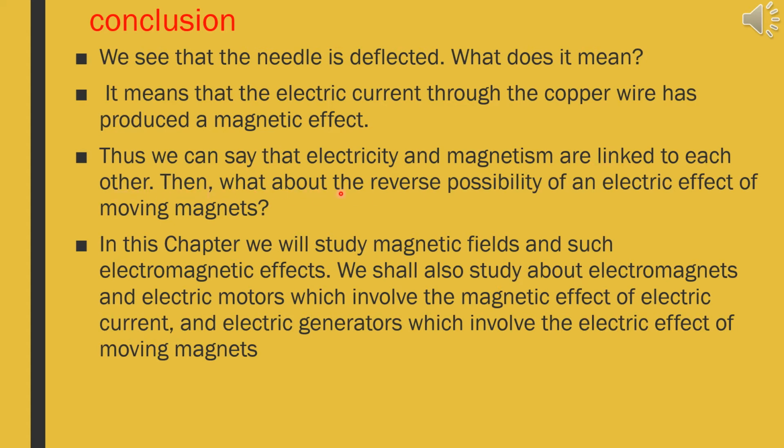Then what about the reverse possibility of an electric current of moving magnets? Yes, in this chapter, we will study magnetic fields and such electromagnetic effects. We shall also study electromagnets and electric motors, which involve the magnetic effect of electric current, and electric generators, which involve the effect of moving magnets. So let us understand this one by one.